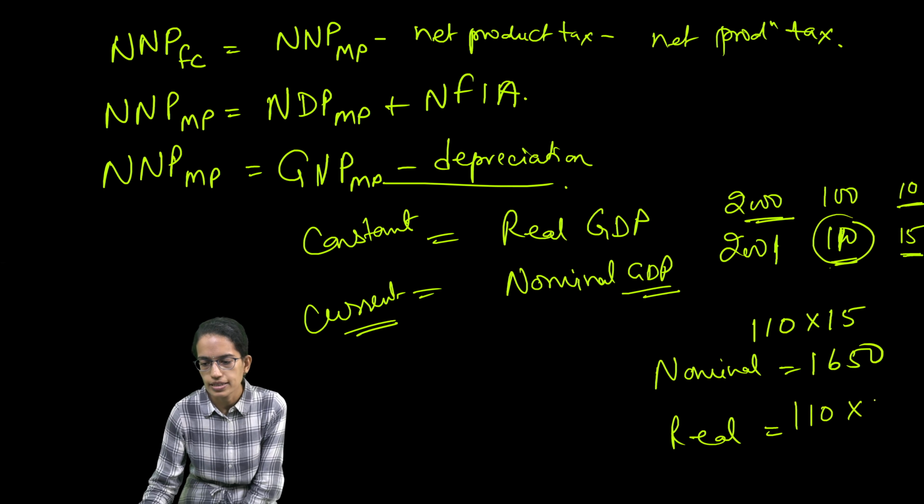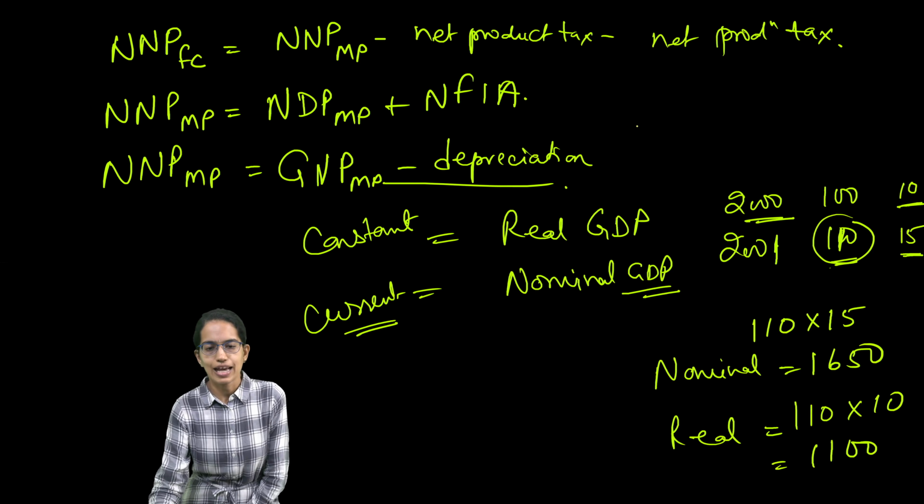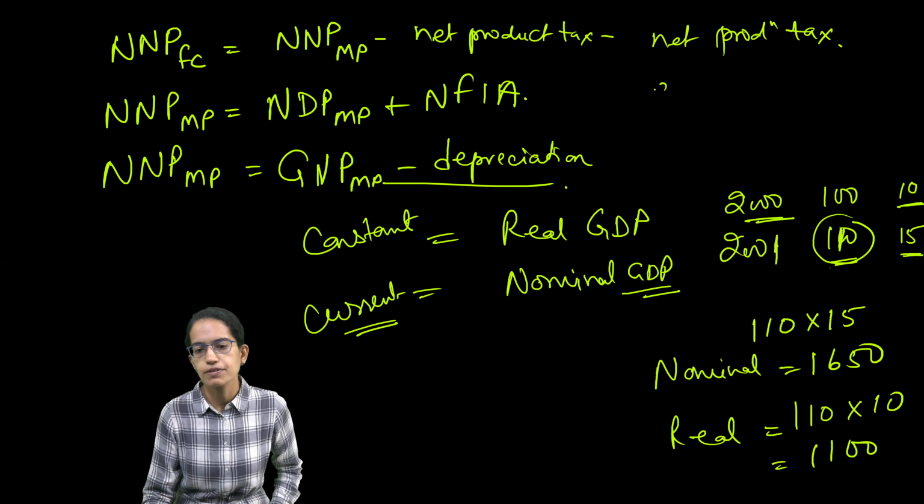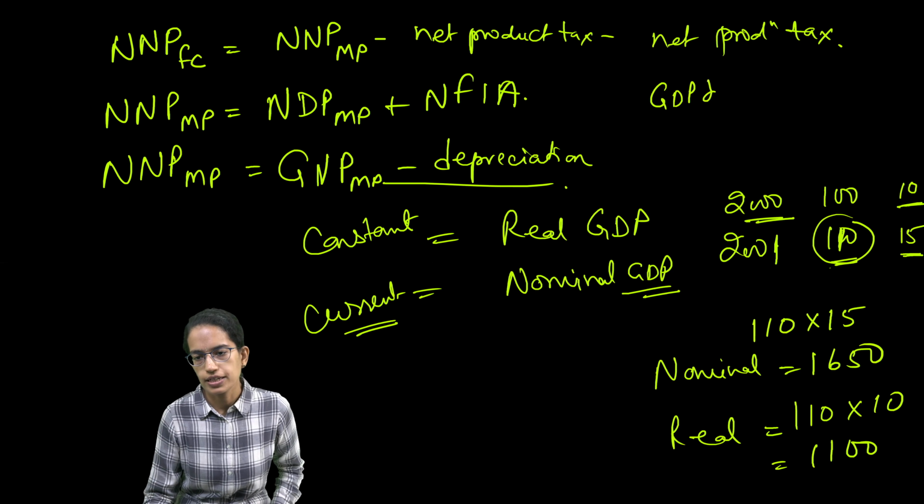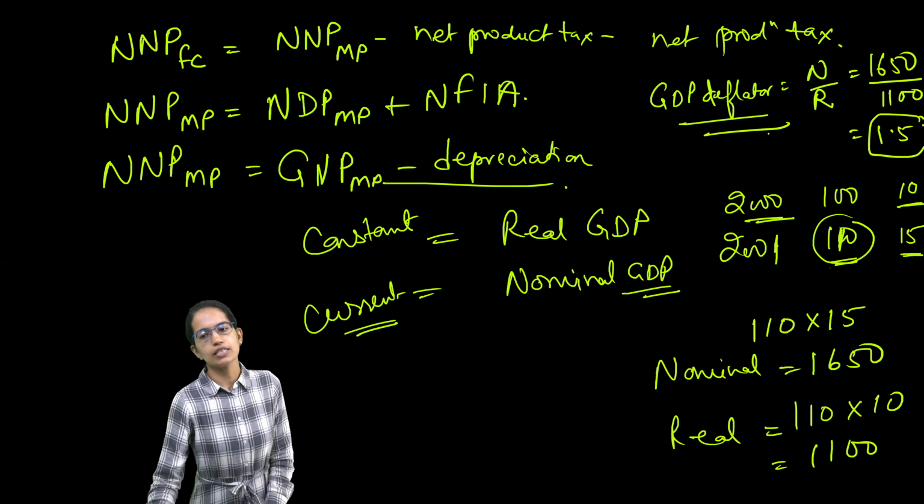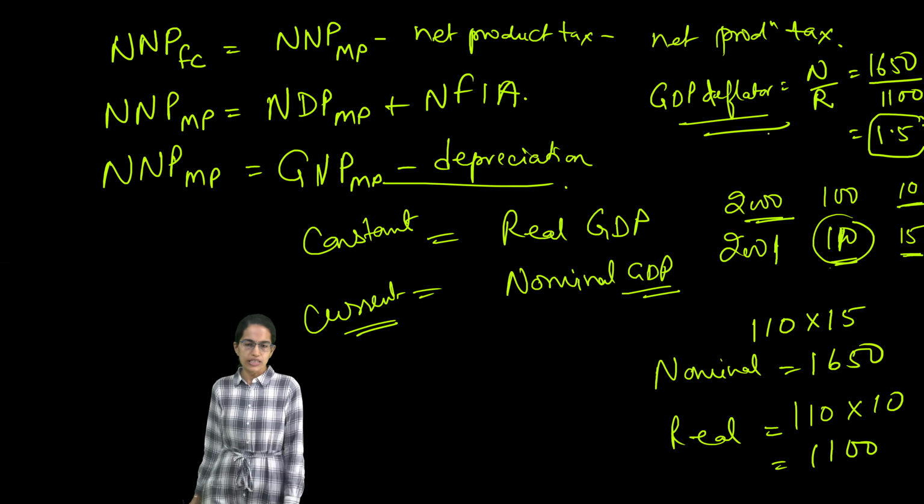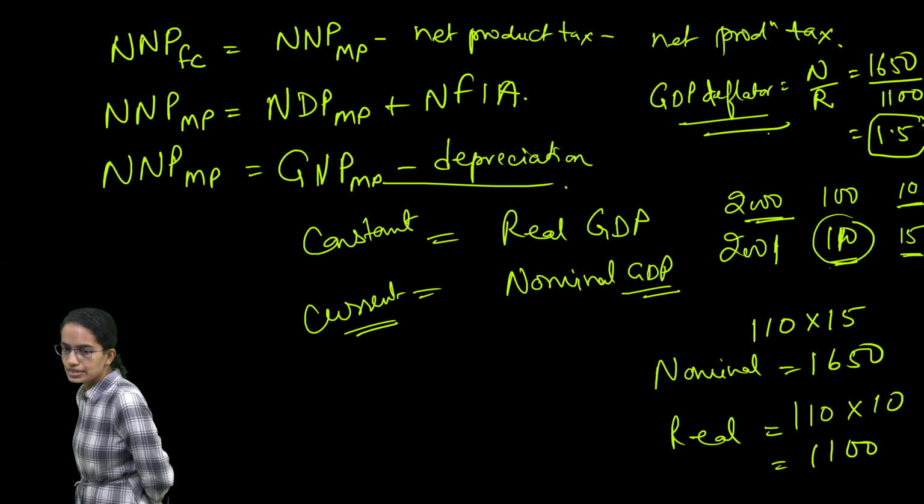So 110 into 10, which is 1100, as the real GDP. Now I can calculate the GDP deflator. GDP deflator is nominal by real, that is 1650 divided by 1100, which makes it 1.5 times. So my GDP deflator in this case is 1.5 times, and it represents nominal GDP by real GDP.